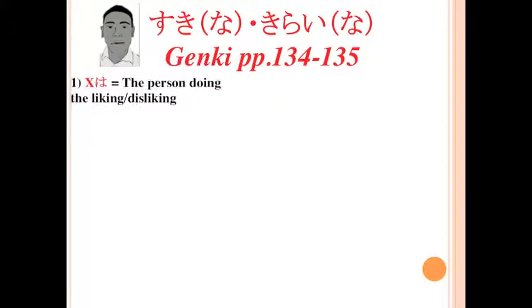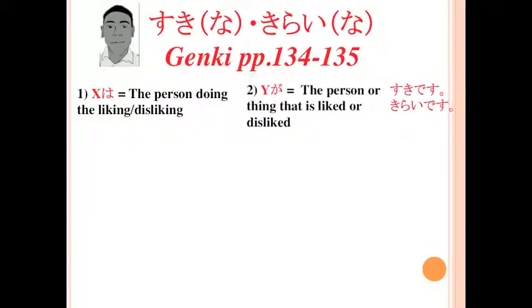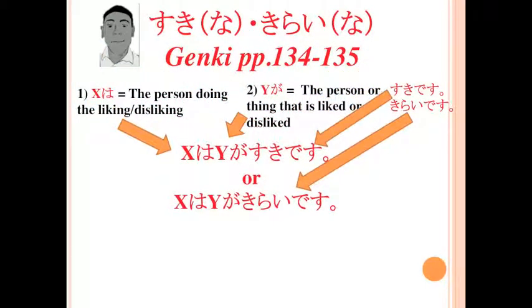First, you need a term for the person doing the liking or disliking. And second, you need a term for the person or thing that is being liked or disliked. In sentences, the two terms usually appear with the particles wa and ga, respectively. This gives you a sentence that looks like this. X wa Y ga suki desu. Or alternatively, X wa Y ga kirai desu.